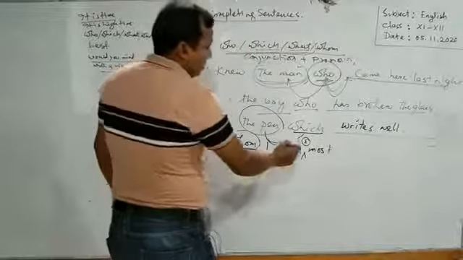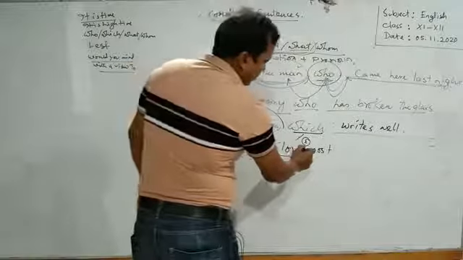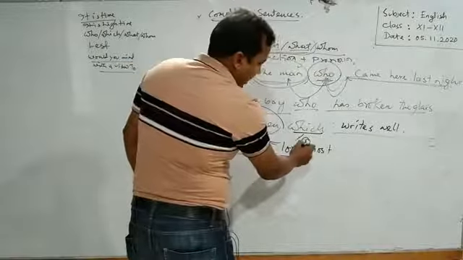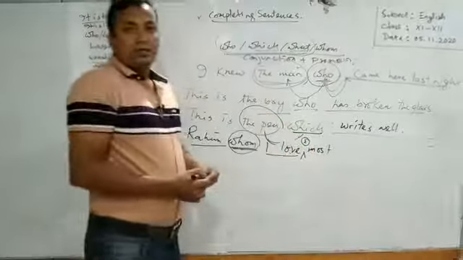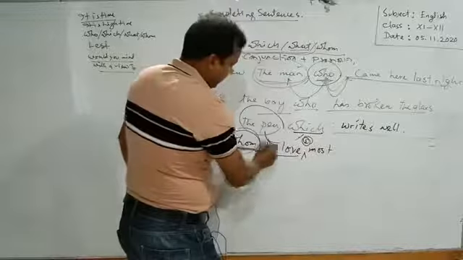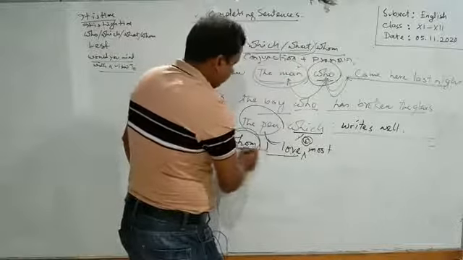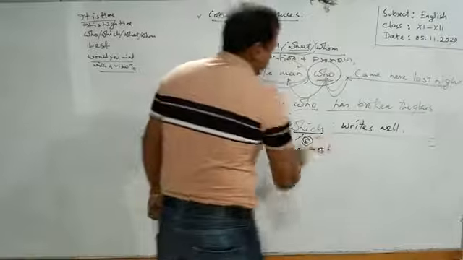I have already used the object here, so we have to keep blank in the place of object, because we have already written the object first. I love Rohim, whom I love. Rohim, whom I love most.